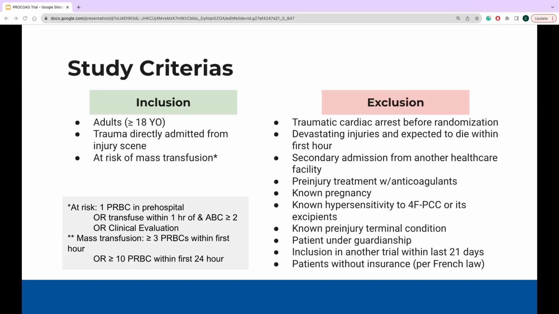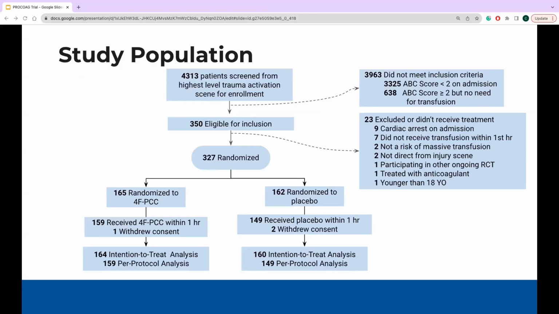Patients were excluded if they had cardiac arrest, if they had devastating injuries expected to die within the first hour, transfer from another facility, prior to admission anticoagulation, in another trial, or if they were part of a protected group that was unable to consent. Of the 4,313 patients screened, 350 were deemed eligible. Of these, 327 were randomized, with 165 going into the 4F PCC group and 162 in the placebo group. Both intent to treat and per protocol groups were analyzed for all outcomes.